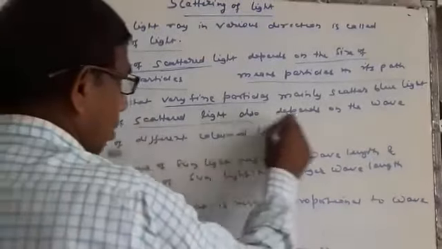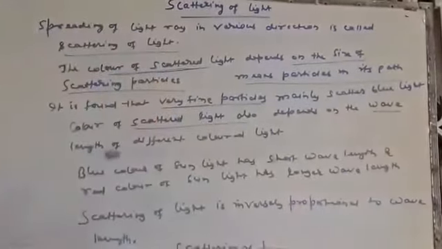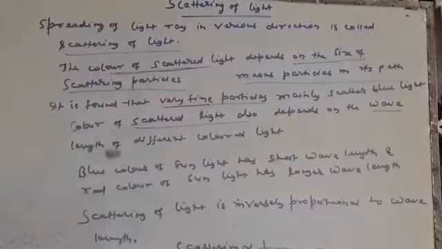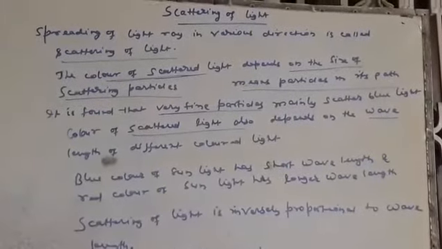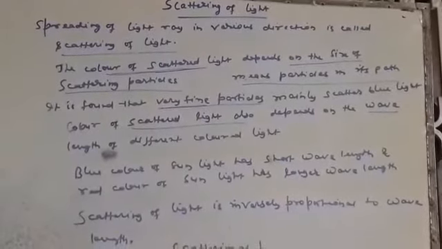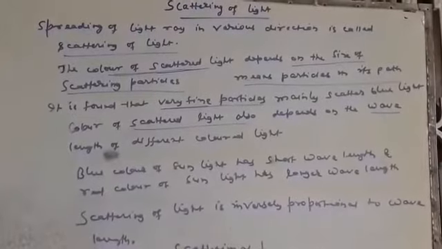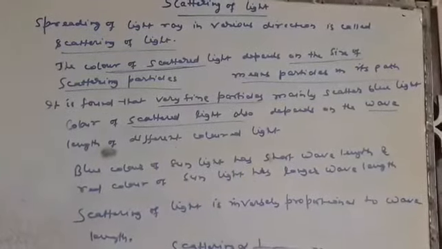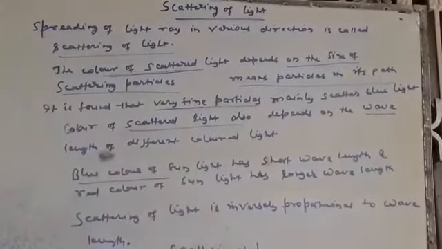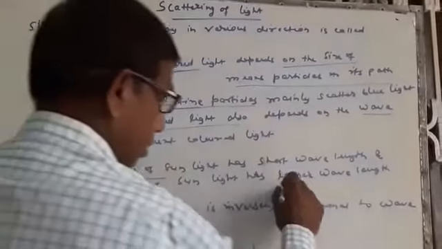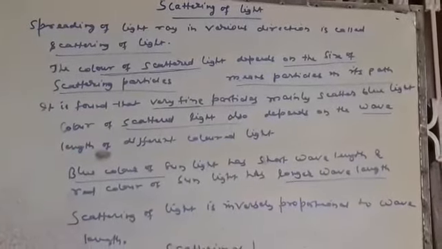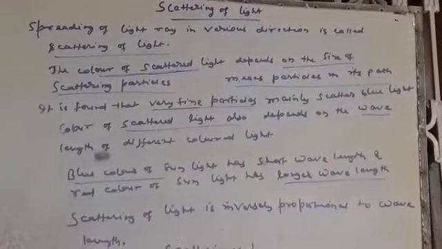The color of the scattered light also depends on the wavelength. The 7 colors of sunlight have different wavelengths. It is found that blue color has shorter wavelength and red color has longer wavelength. This means scattering of light depends on the wavelength. It is also found that the blue color of light in sunlight has shorter wavelength and the red color of light has longer wavelength. This means the colors of light present in the sunlight are scattered in different ways.